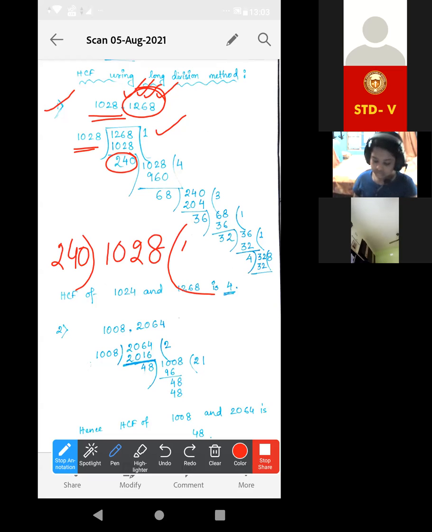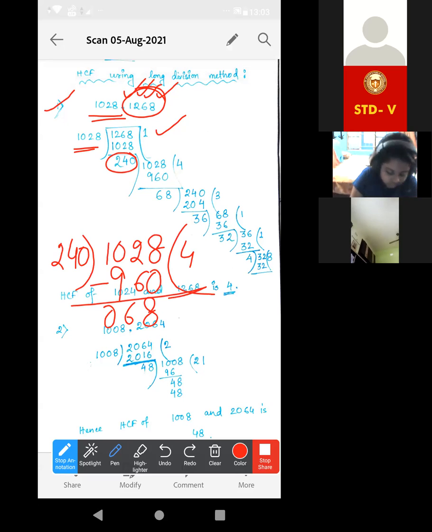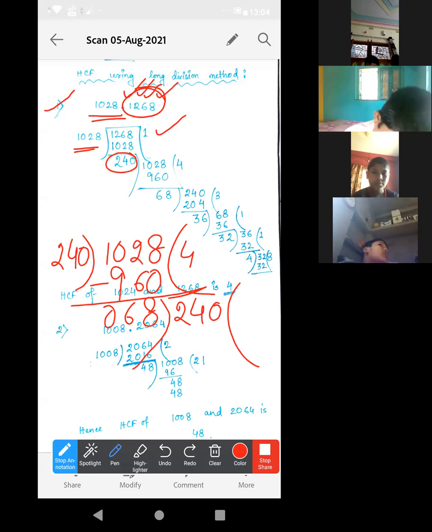Now take it by 4. 4 4s are 16, carry 1, 4 2s are 8 plus 1, 9. And this 0 will be there. Now find the remainder. It will be 68. Now divide 240 by this remainder. We have to continue this process until we get remainder as 0.